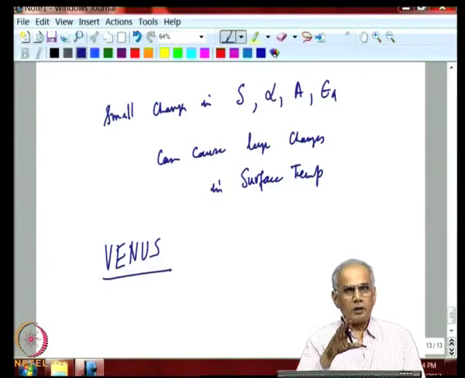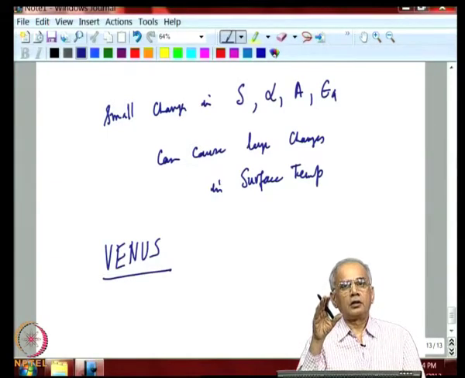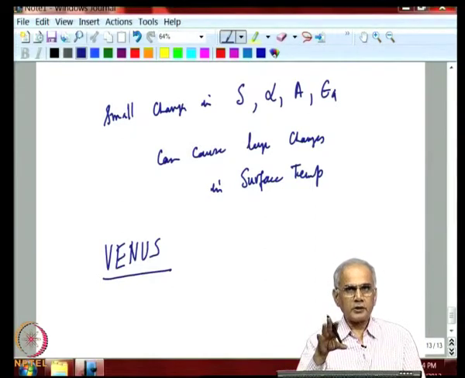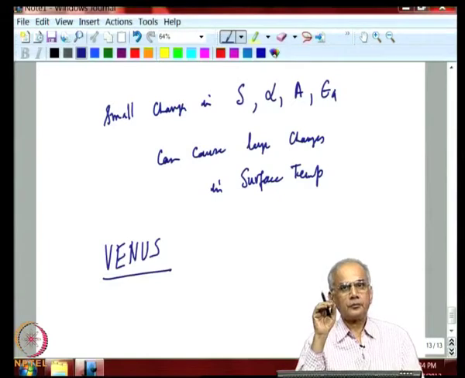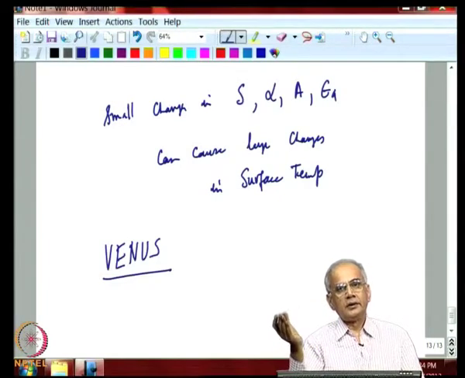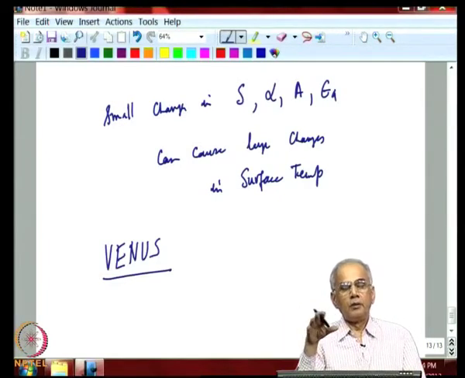But on Earth, all the carbon dioxide is stored in the rocks as calcium carbonate. Only a small amount of carbon dioxide is present in the atmosphere. In Venus, it is exactly the opposite. Most of the carbon dioxide has come out of the rocks and is now in the atmosphere.